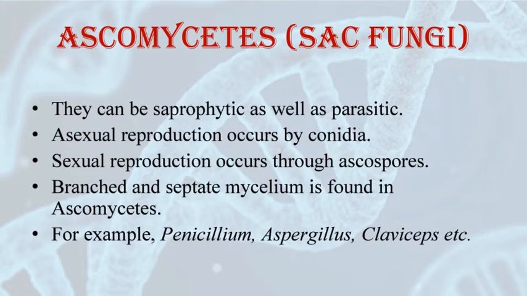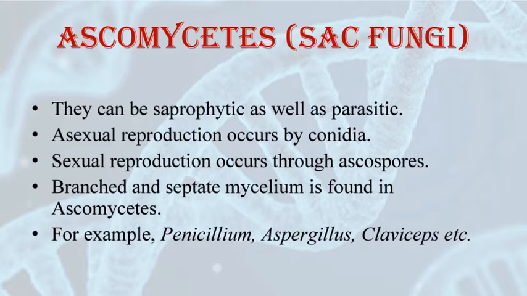The next class of fungi is Ascomycetes. Ascomycetes are also known as sac fungi. These are mostly multicellular, for example Penicillium, but rarely they can also be unicellular, for example yeast. They are majorly saprophytic, they can be decomposers, they can be parasitic, they can also be coprophilous.